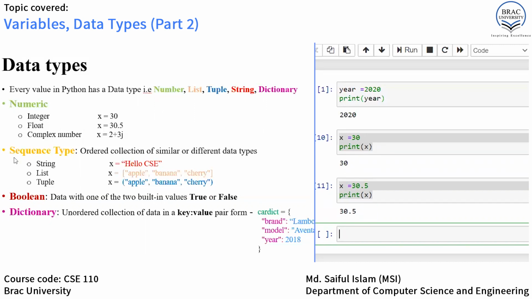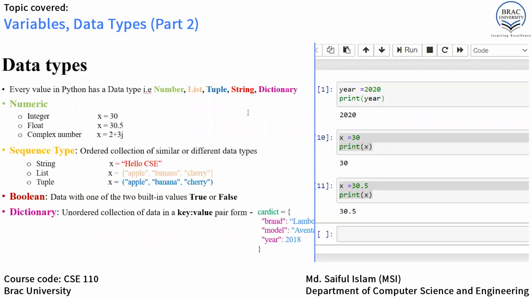Now, another data type is the sequence type. Sequence type means an ordered collection of similar or different data types. Now, what does it mean by ordered collection and what does it mean by unordered collection? We will surely cover these things later on. Sequence type basically covers list, tuple, and string.